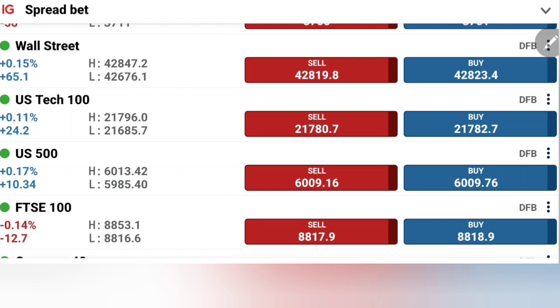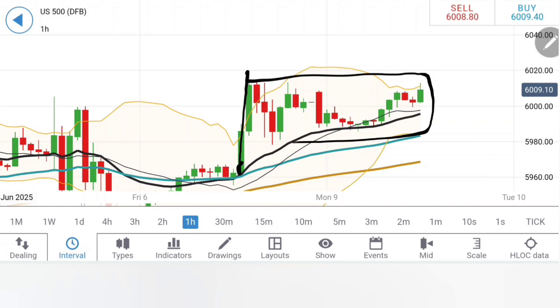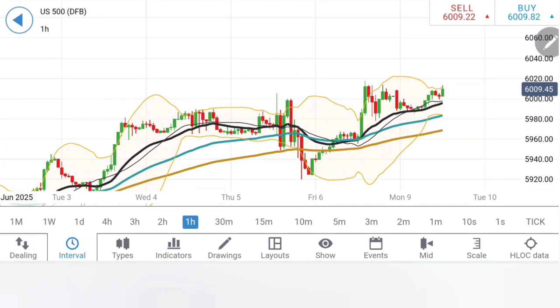Let's start. First, we look into S&P 500, followed by Nasdaq, India, and Dow. Watch the S&P on the early charts. After this rise, it has retested, taken the support, and is now trying to look upwards. What I'm looking at here is that the complete movement is engulfed between these two candles. Thus, it is very important for S&P to now trade beyond 6020 in order to confirm further bullishness.